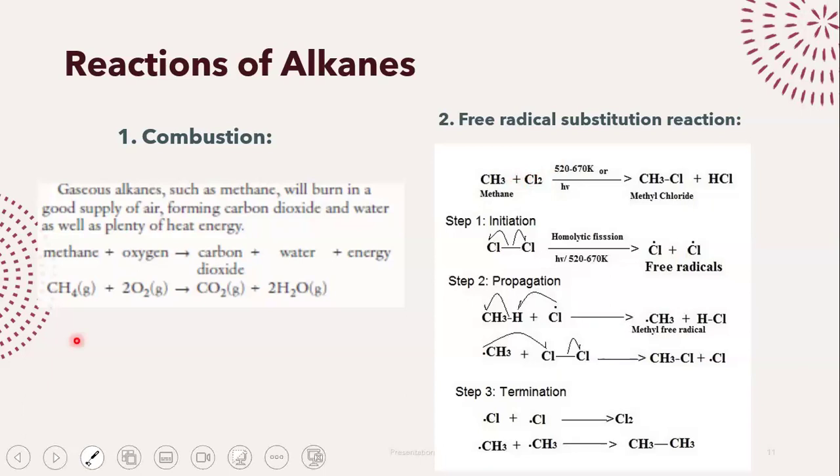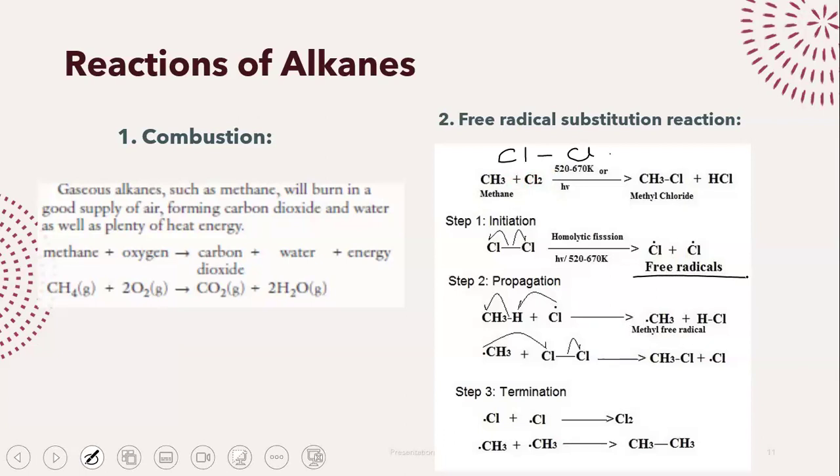Chlorine has a single covalent bond inside it. This chlorine single covalent bond has to be broken. Now, when the single covalent bond is going to break, you're going to get a species that we call free radicals. What are free radicals? Free radicals are chemical species that are extremely reactive.